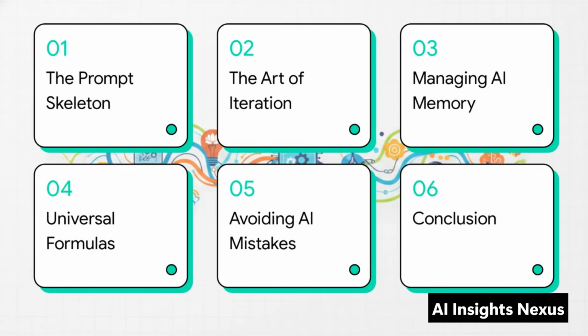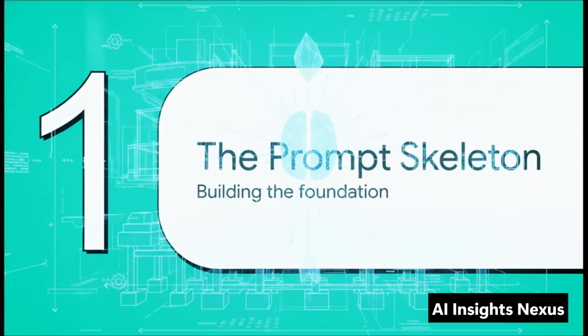All right, here's our roadmap for today's explainer. 1. The prompt skeleton. 2. The art of iteration. 3. Managing AI memory. 4. Universal prompt formulas. 5. Avoiding common AI mistakes. And 6. We'll wrap up with a solid conclusion. By the end of this, I promise you'll have plug-and-play formulas to completely transform your workflow. Let's go. Section 1. The prompt skeleton.